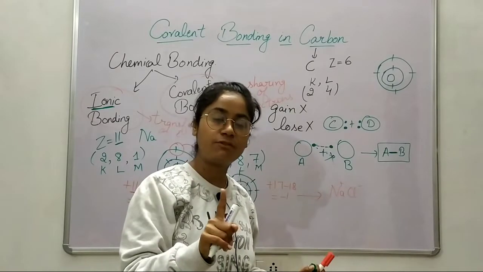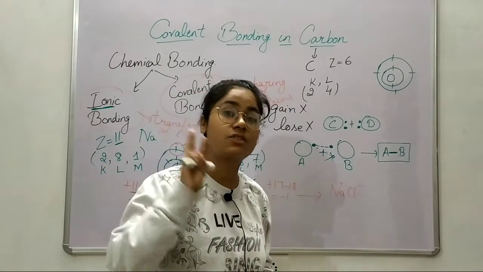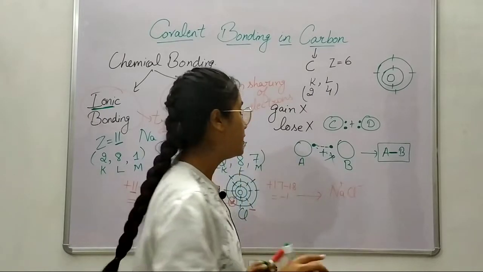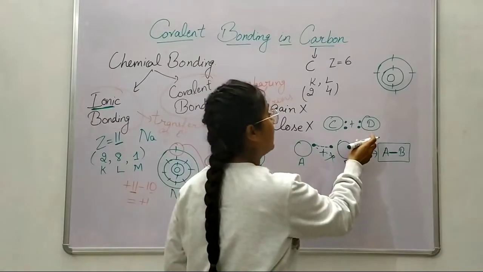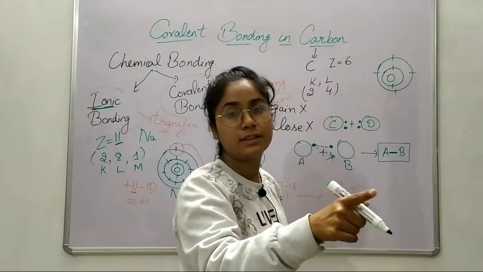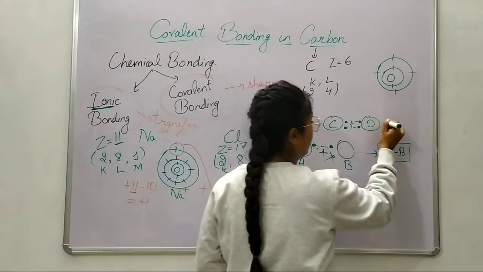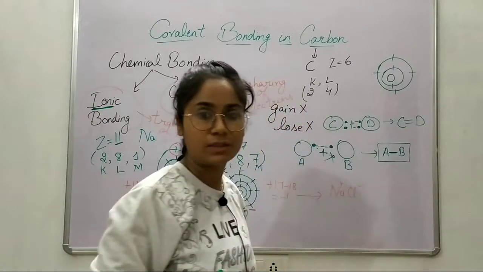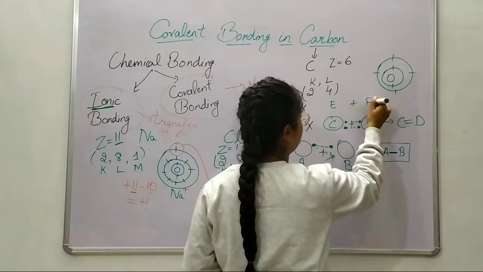Okay, if it's 1 from both sides, it's 1. If it's 2 from both sides, it's 2, and if it's 3 from both sides, it is 3. So if C would share 2 electrons, D would also share 2 electrons, neither 1 nor 3. So in this process, a bond will be formed and they will form a compound.